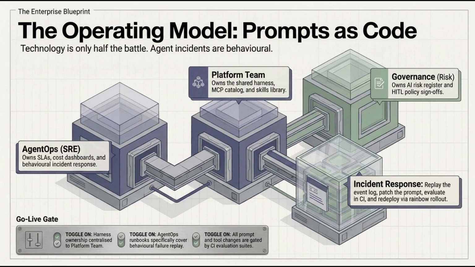Success requires a platform team to own the harness, agent ops to manage SLAs and behavioral incident response, and a governance risk function to sign off on new tools. Prompts and tools must be treated as production code, subject to version control and eval-gated reviews.